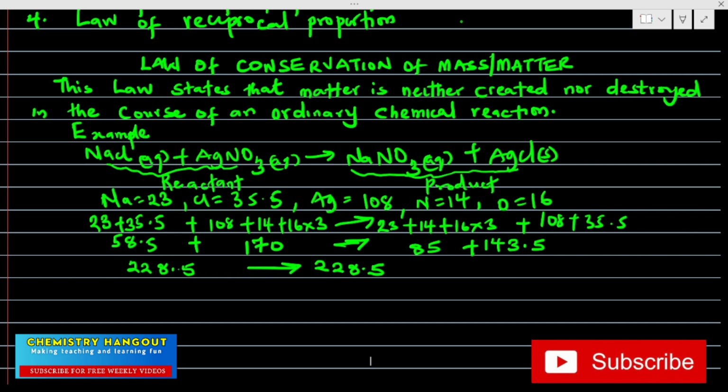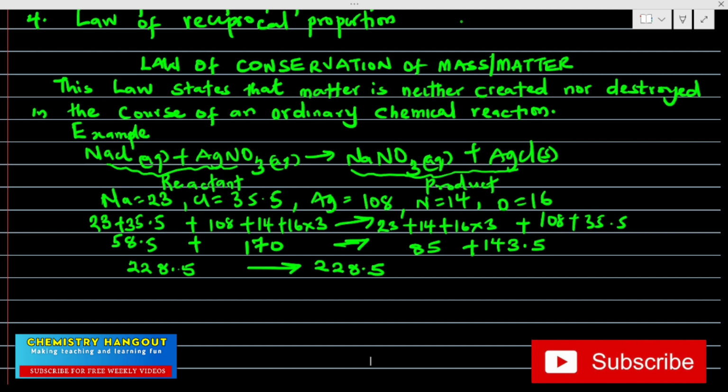So the meaning of the law is that the mass on the left hand side and the mass on the right hand side must be the same for an ordinary chemical reaction for the law of conservation of mass to hold. I hope this is clear.